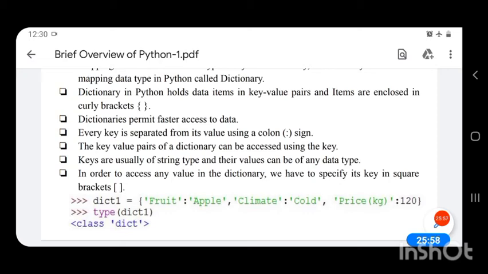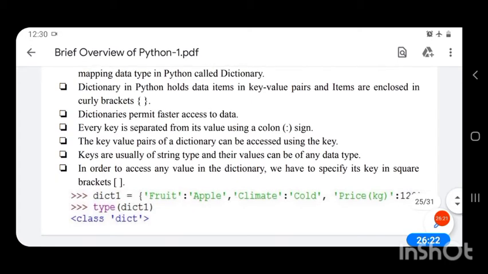Then its corresponding value is also a string in single quotes, comma, the next key value pair, that is climate. Climate is a string, so it is enclosed in single quotes, colon, its corresponding value, that is cold, in single quotes because it is a string, comma, in single quotes, price kg.